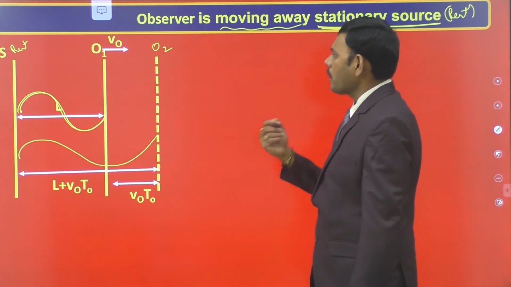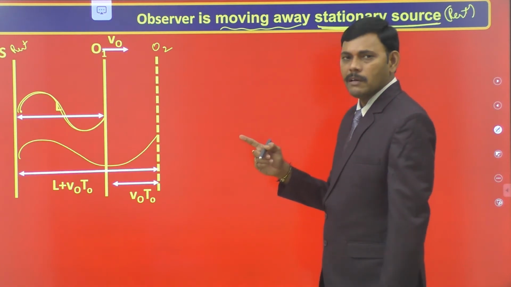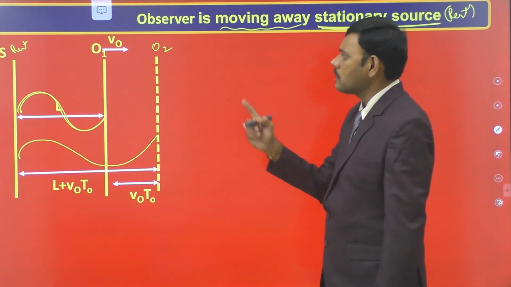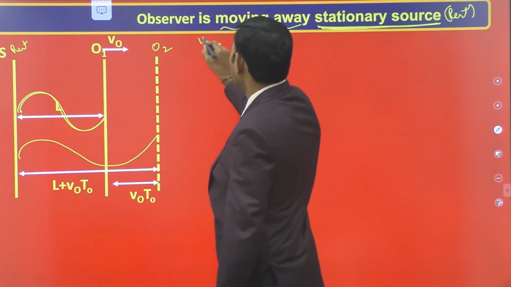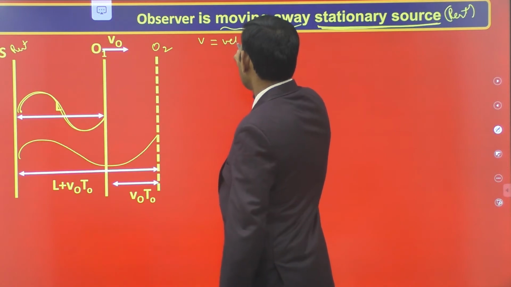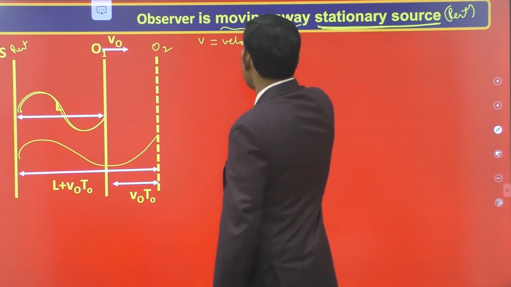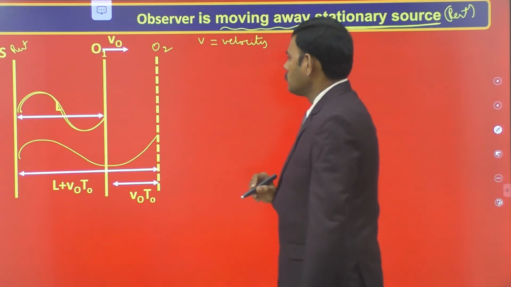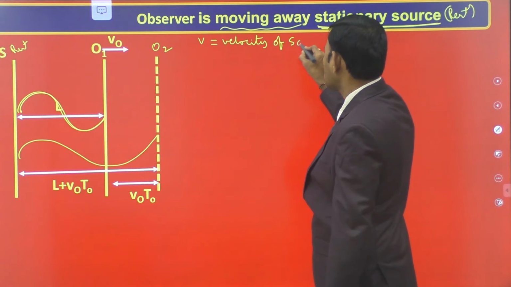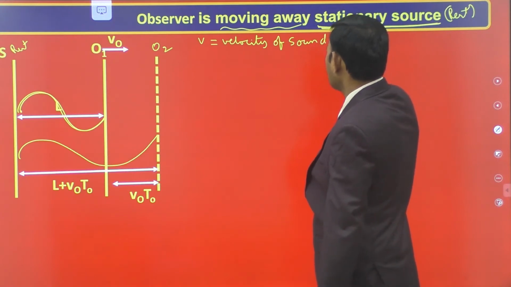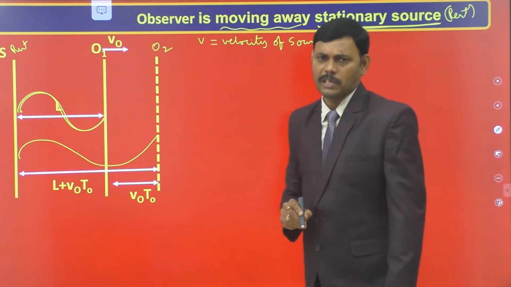First, let us find the time taken by the first sound wave to reach the observer. The important point here is to always assume v is the velocity of sound. It is a constant speed in a given medium. The velocity of sound in air is considered to be 330 meters per second.